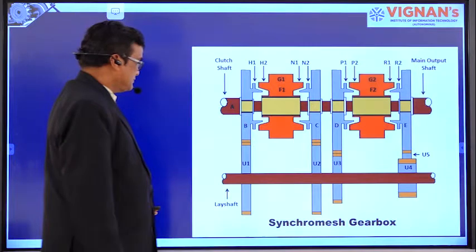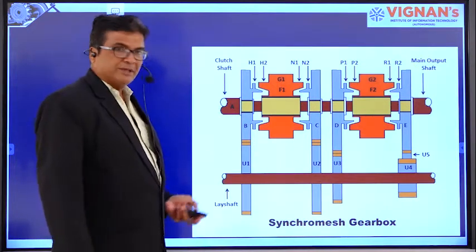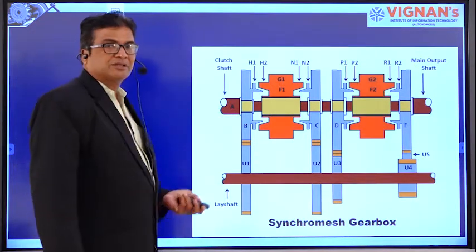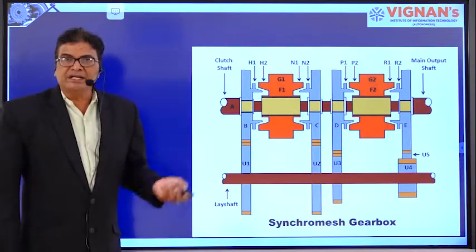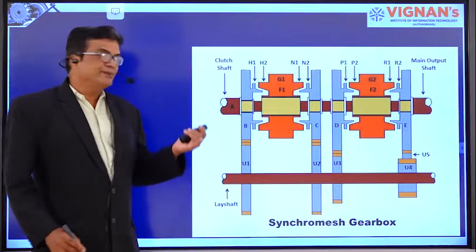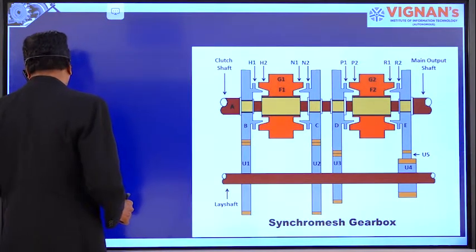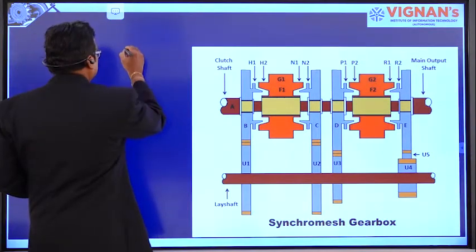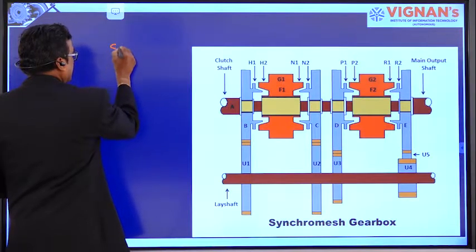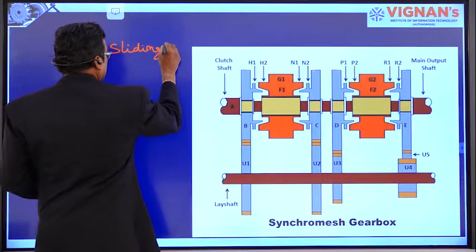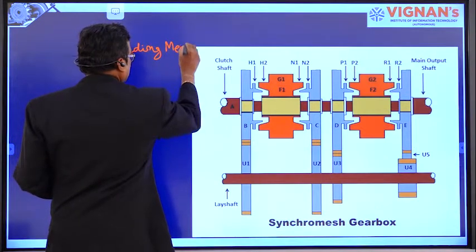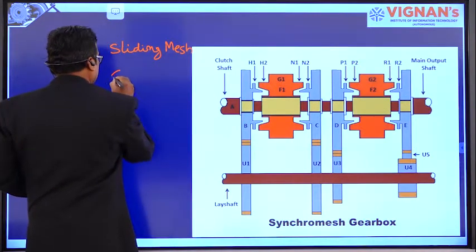right? Now synchromesh gearbox. The next one, the constant mesh gearbox, is over. In many Indian cars we use sliding mesh gearbox, which was discussed in the previous lesson, and constant mesh gearbox.